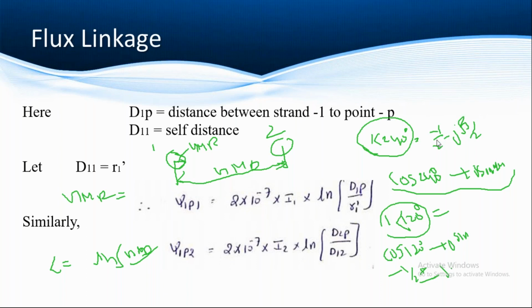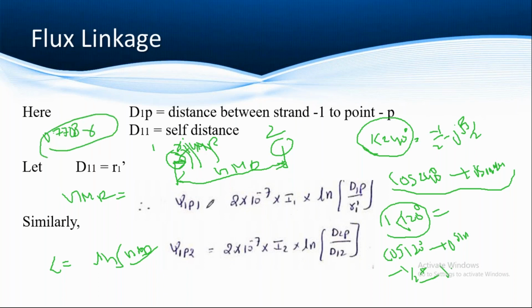geometric mean radius. Right. So with geometric mean radius you can find the self distance of a flux. Suppose you have to find the performance of these two conductors, then you have to observe how the flux field will be moving. From the center point to here, from here to the surface is called the self distance. It is denoted by r1 dash. Now r1 dash is equal to 0.7788 into radius.